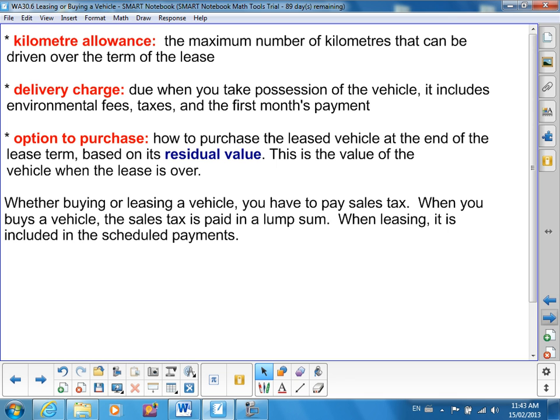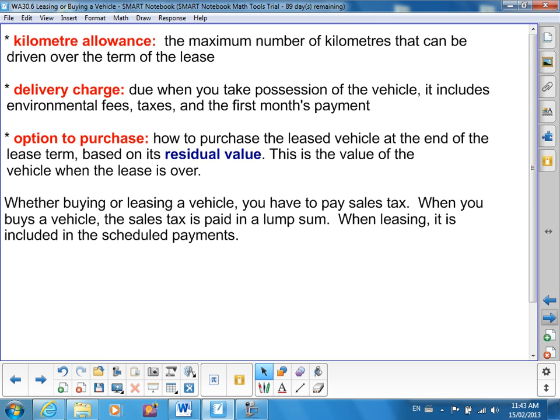Delivery charge is due when you take possession of the vehicle. It includes environmental fees, taxes, and the first month's payment. Option to purchase. At the end of the lease agreement, you have the option to buy that vehicle back, and it's based on what's called the residual value. How much value is the vehicle worth when the lease is over? The dealership will tell you that, and then you can decide to purchase the vehicle at that time, or you might return it and choose to lease a different vehicle.